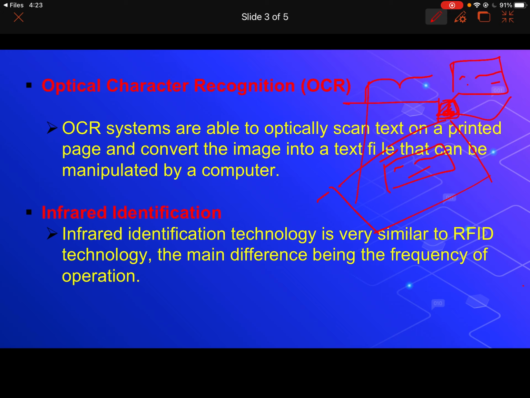So OCR technology scans the printed page and converts that image into a text file that can be edited by anyone.